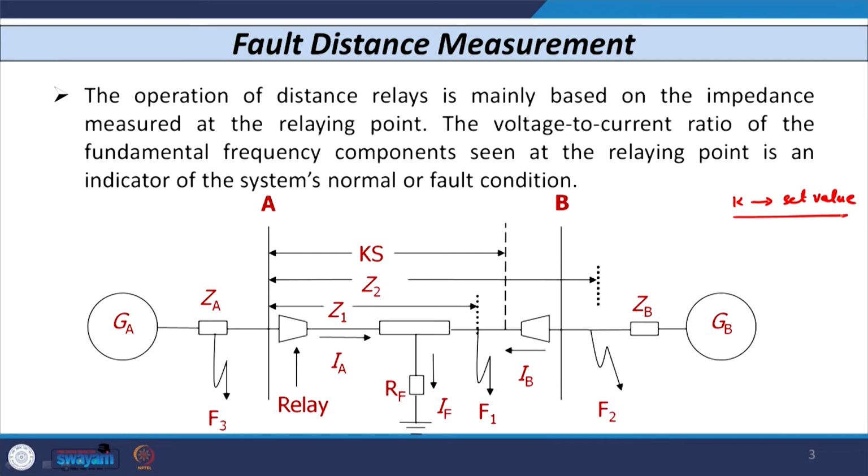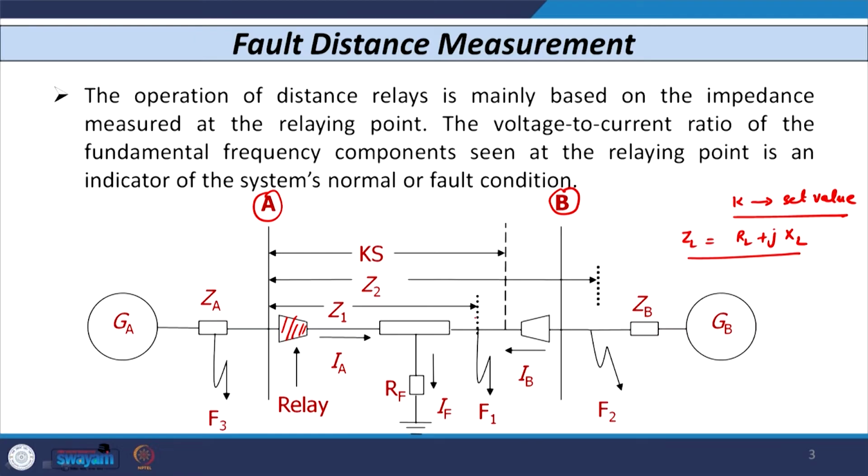So, let us consider a line connected between bus A and bus B. The impedance of this line is, let us say, ZL, which is RL plus jXL. Now, as the relay is located here, let us say this is relay R, as I showed in the earlier case, it receives input from the CT secondary as well as the PT secondary from the bus.